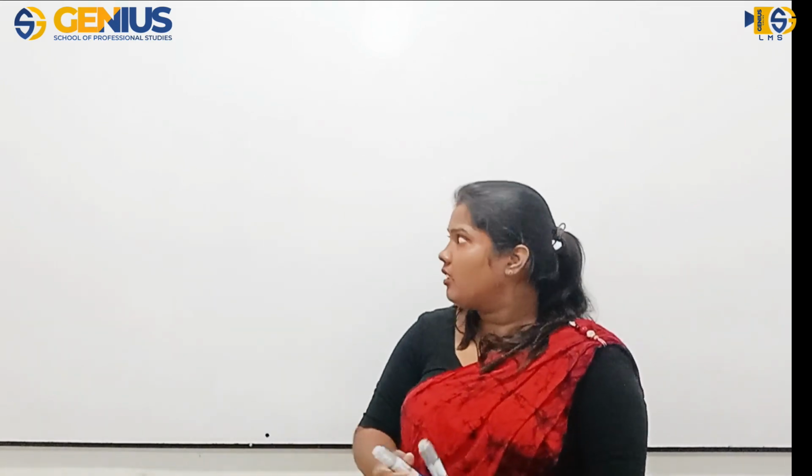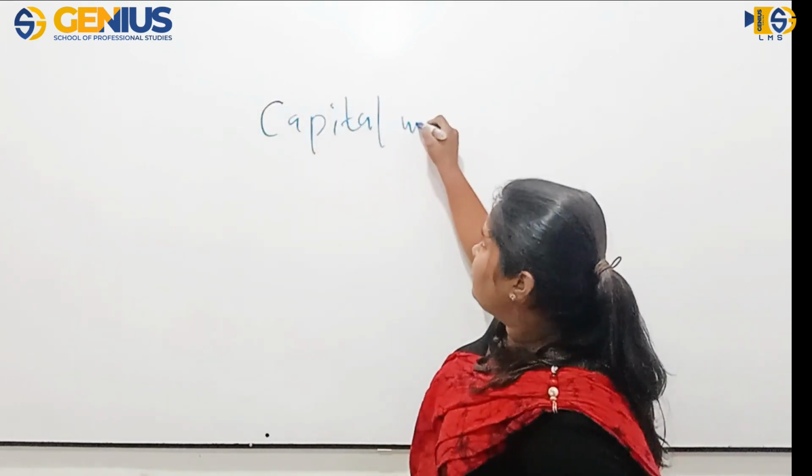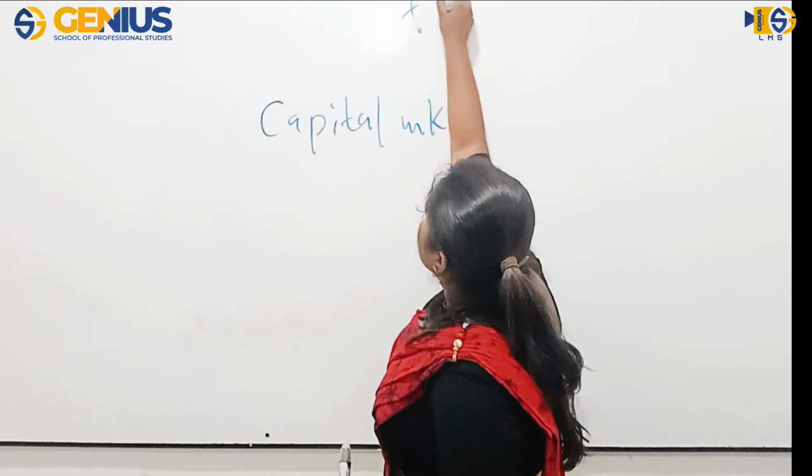The sentence is: capital market can be divided into two as primary market and secondary market. Is that true or not? Long-term capital funds are traded in the capital market.